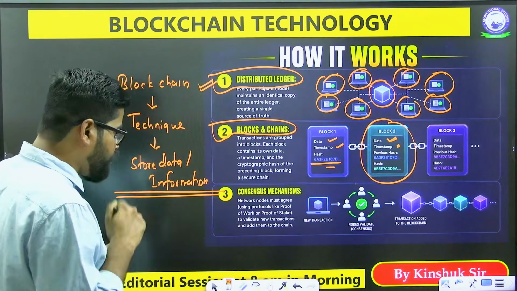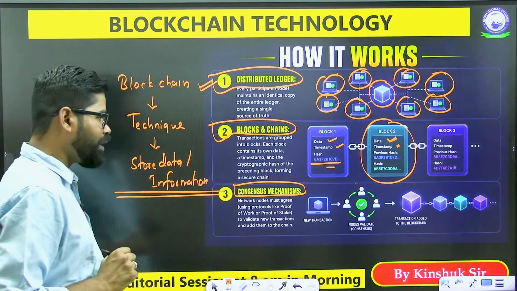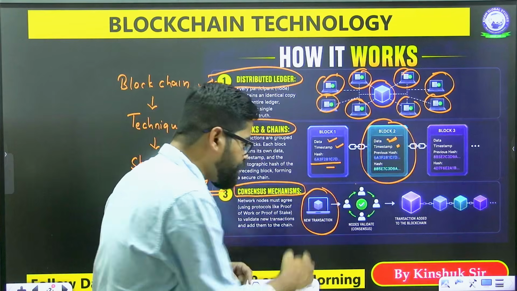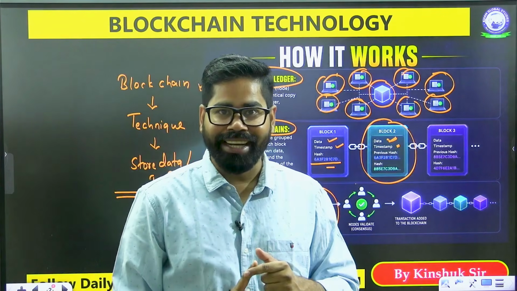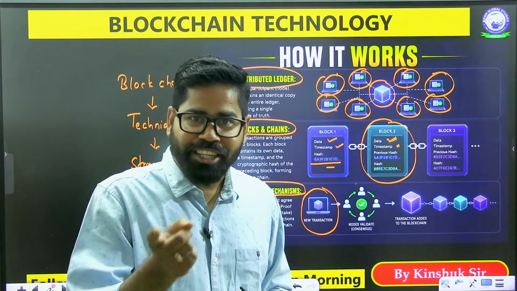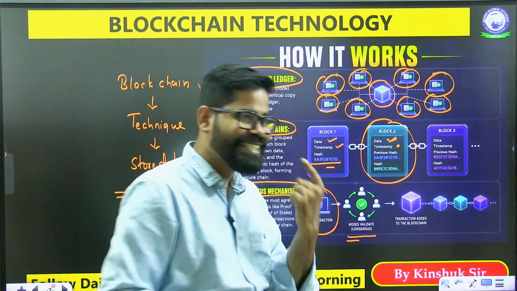Now here, we also see a consensus mechanism. Suppose there is a new transaction, and new data is being added. It cannot be done unilaterally. It has to be on the basis of a consensus.